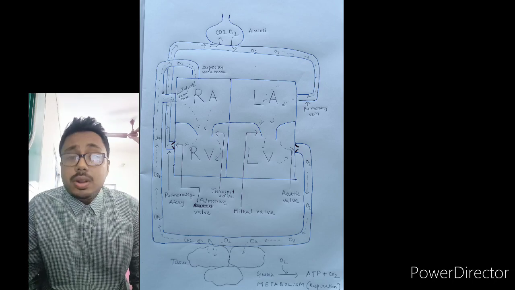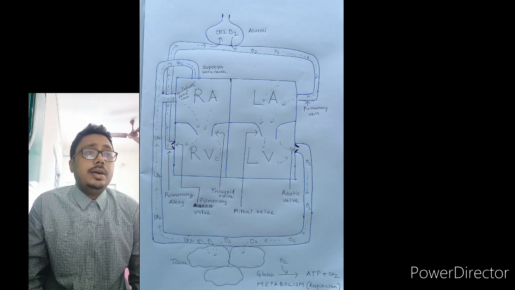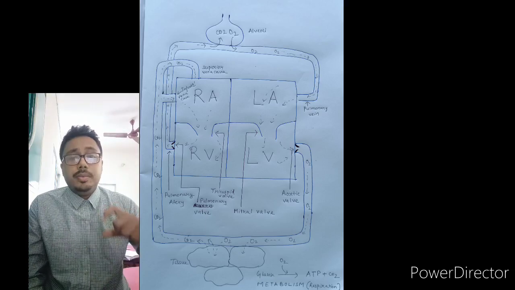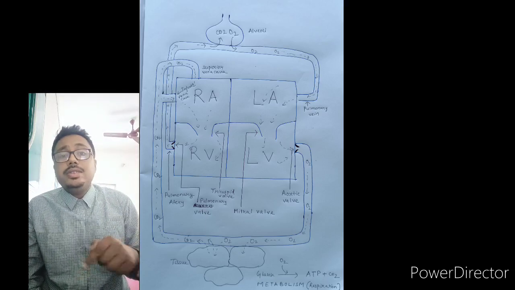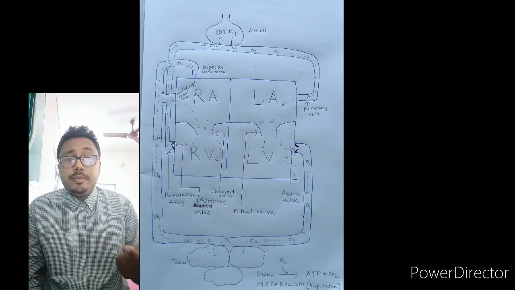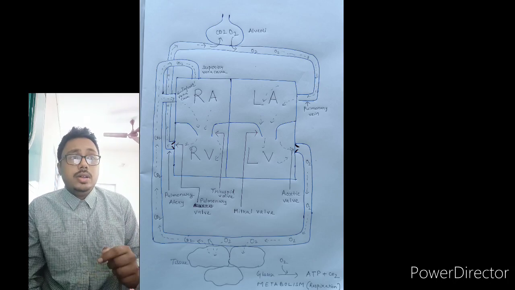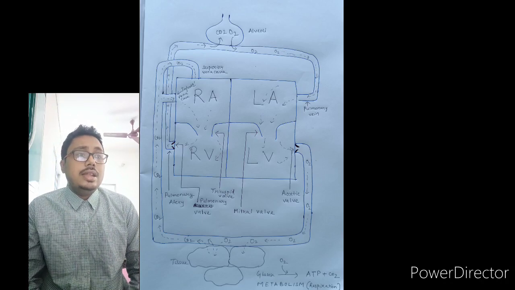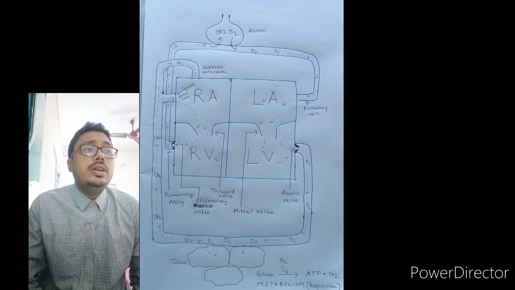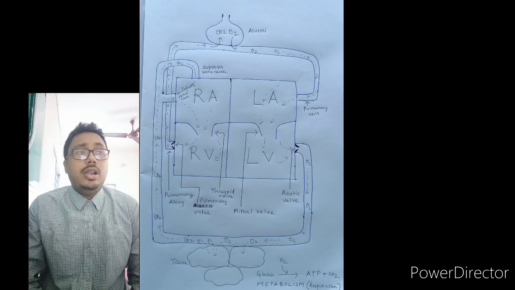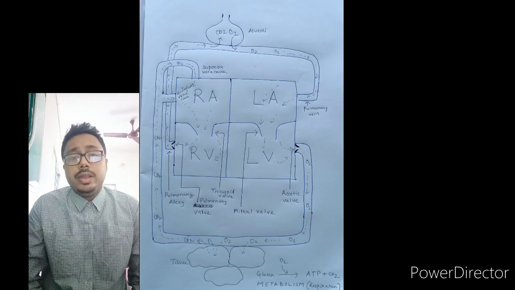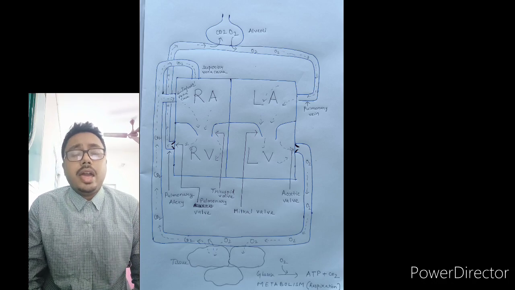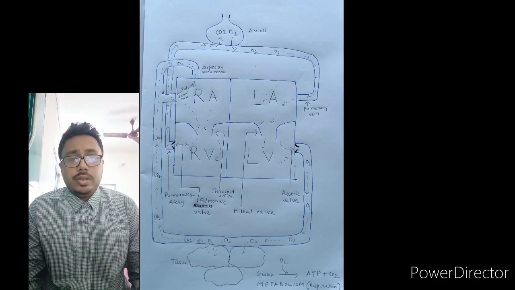Similarly, there are other valves, like the pulmonary valve, which prevents the backflow of blood from the pulmonary artery towards the ventricle. And similarly, in the left ventricle there is the aortic valve, which prevents the blood from returning from the aorta to the left ventricle.